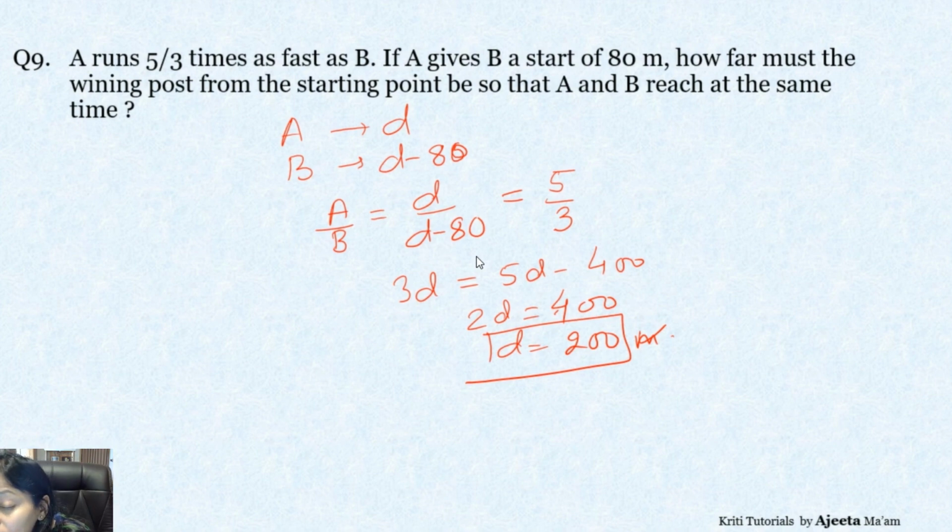So what is the concluding statement? A will run 200 meters, B will run only 120 meters. क्योंकि A 5/3 टाइम्स फास्ट जा रहा है, they both are going to reach at the same time. करेक्ट. सो A ने ऑलरेडी स्टार्ट दिया हुआ है, फास्ट जा रहा है, इसीलिए हम B को आगे रख रहे हैं. सो टोटल डिस्टेंस हमारा कितना होना चाहिए? 200 meters, राइट. एंड B will run only 120. Okay, because D was for A. Okay, now let's move on.